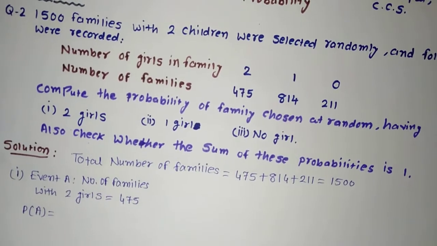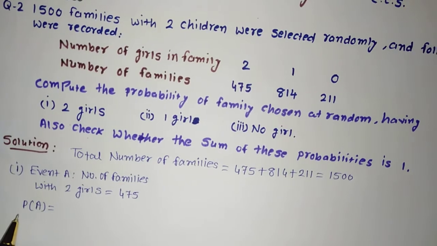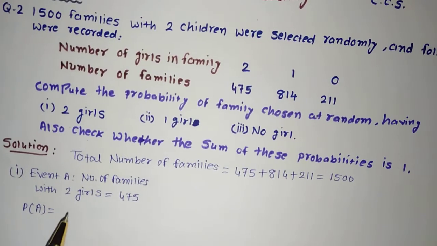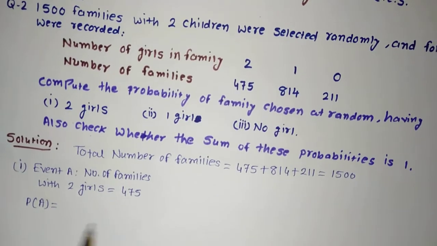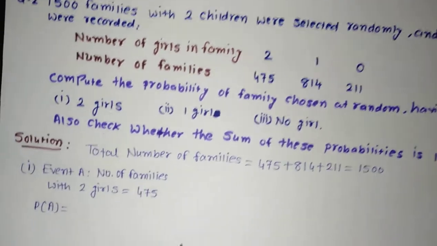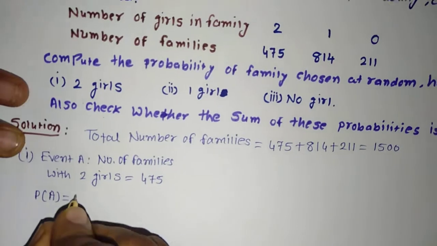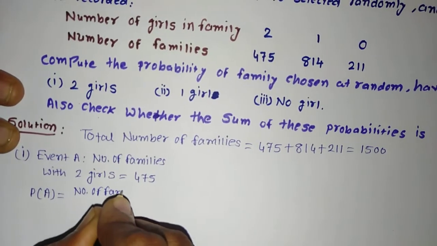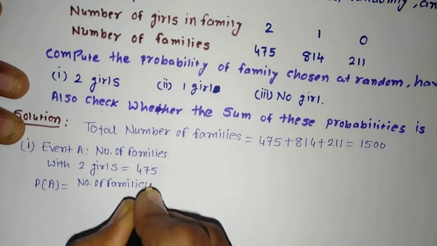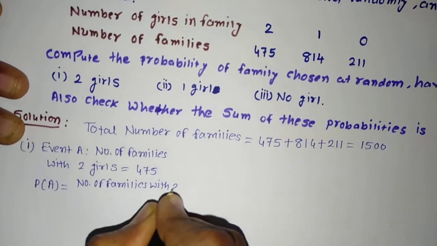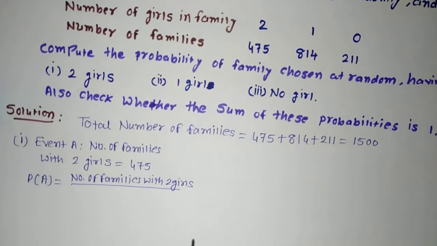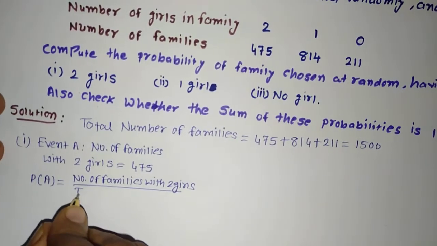In the bracket you can write the probability of a family has 2 girls, which is equal to, as per the formula, number of families with 2 girls divided by the total number of families.